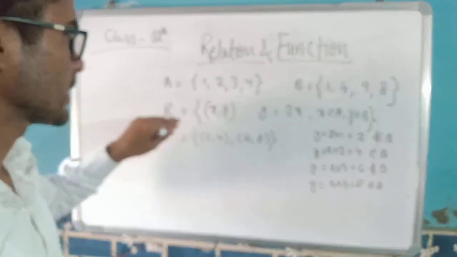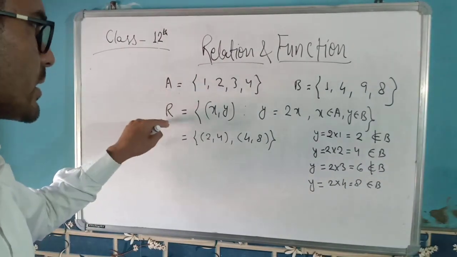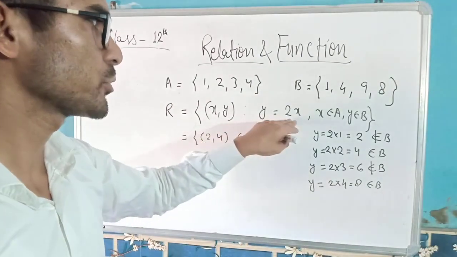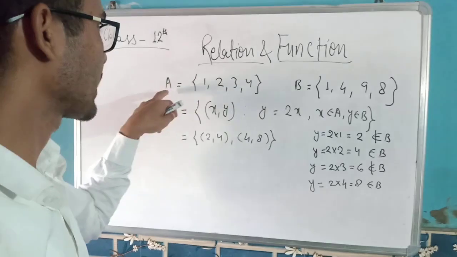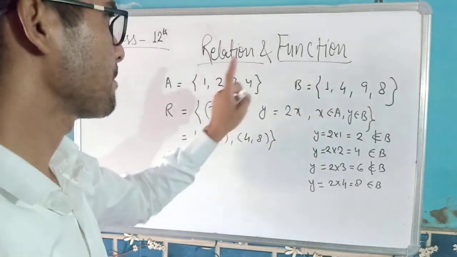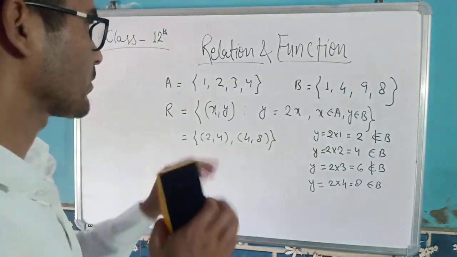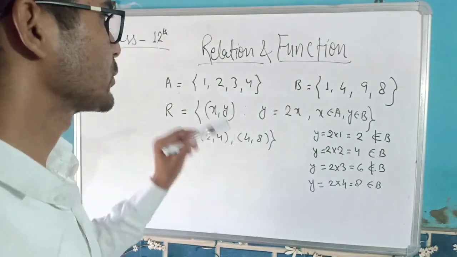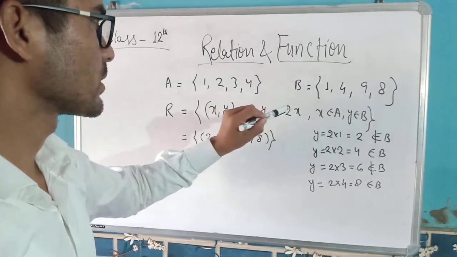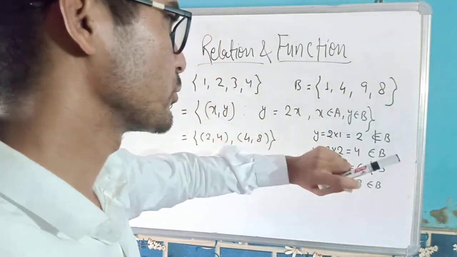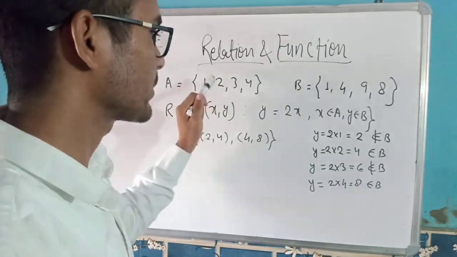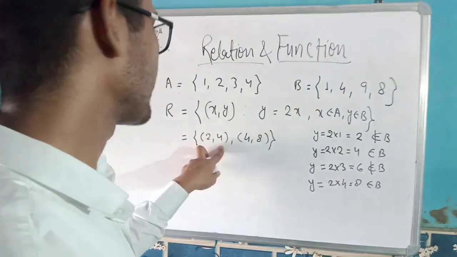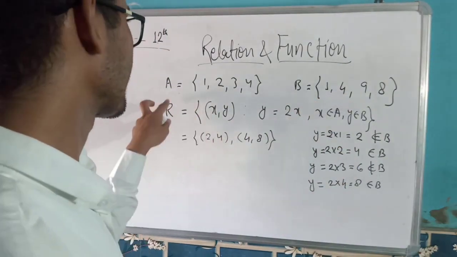Now we have to show which elements of A are related to B. This is a relation y equals 2x, where x is from A and y is from B. So we have to check which elements in A are related to B. When we substitute 1 for x, we get 2, but 2 is not in B. And if we substitute 2, we get 4.